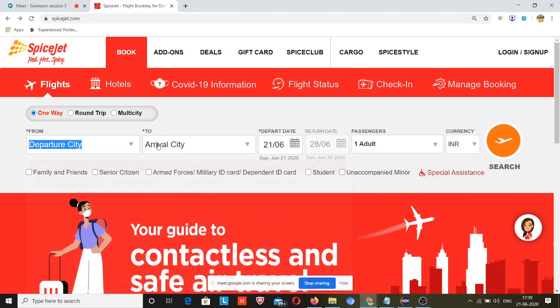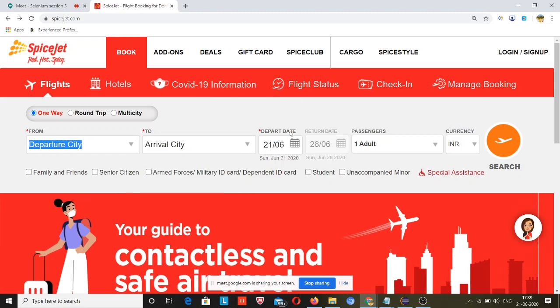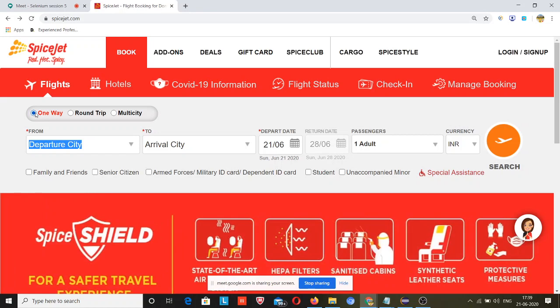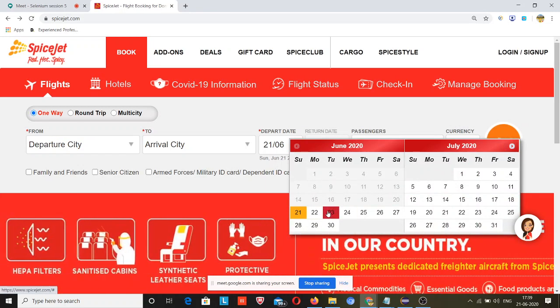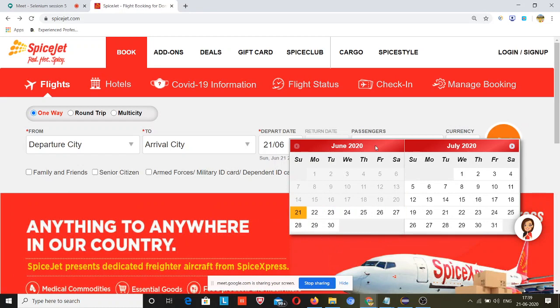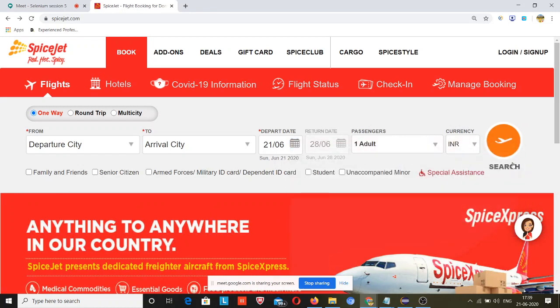Okay, I will close it. Now today I will do two things in this calendar. I will select one way, and after selecting this one way I will search a flight first for 23rd of June. So not booking the flight, I will search the flight. Booking is something else, when I search and then select a flight. I am not going to do that. I am just going to explain the calendar today.